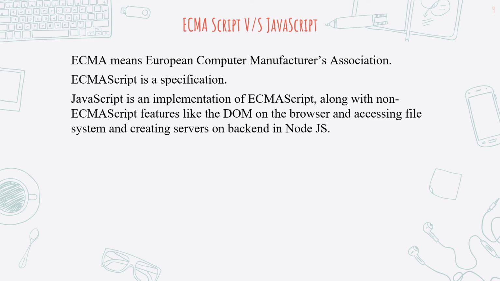See, for example, if I make a web page and I follow the way Chrome has implemented JavaScript, and let's say Firefox has implemented JavaScript in its own way, then if I am developing the site according to Chrome, my site could break on Firefox because Firefox has implemented it in its own way.